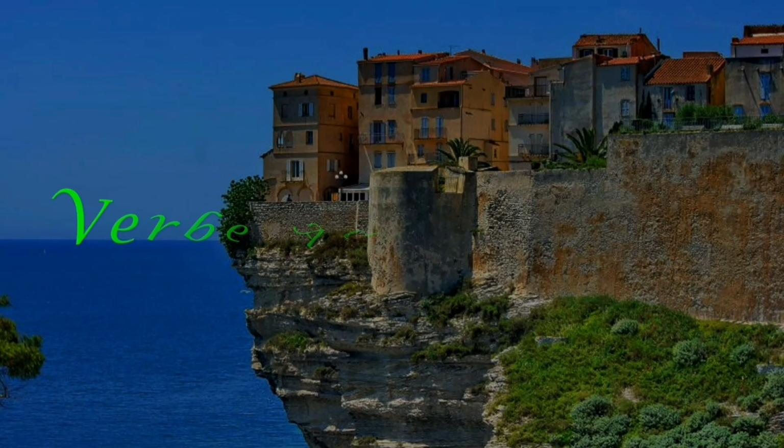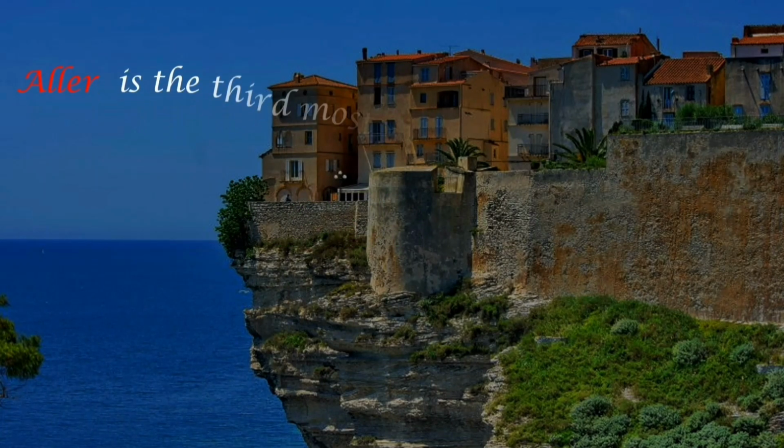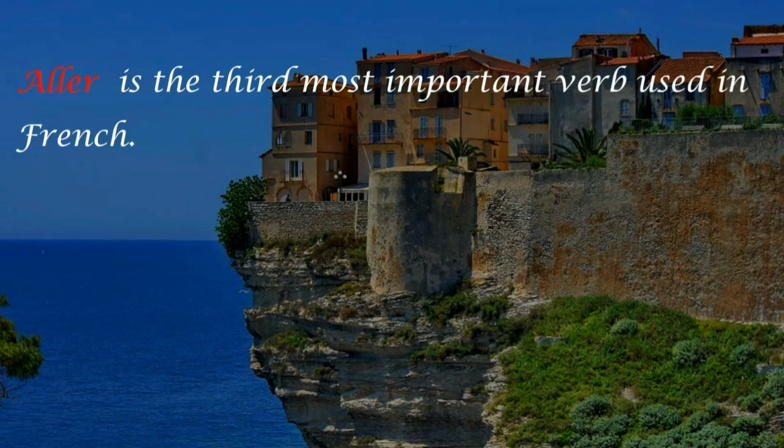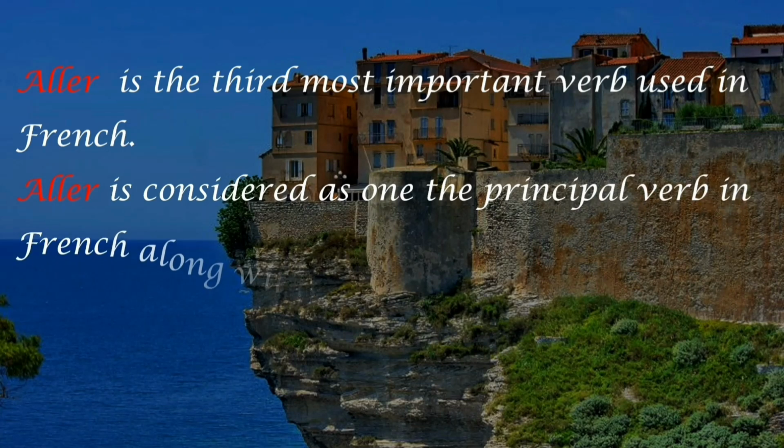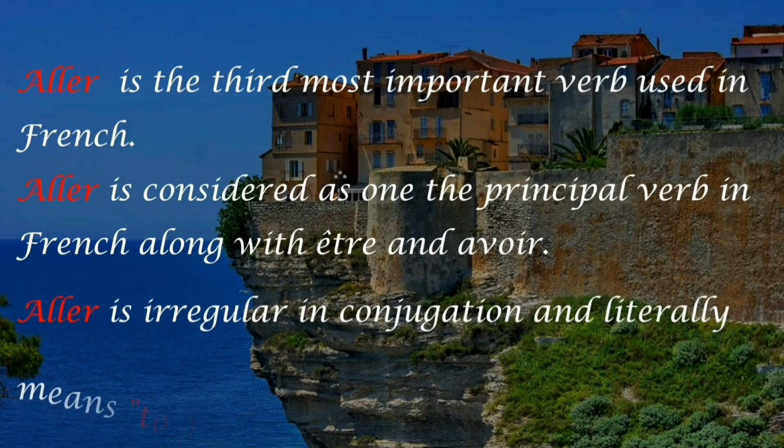Aller verb in French means, in English, to go. In French it is aller and in English it means to go. Aller is the third most important verb used in French. Aller is considered one of the principal verbs in French along with the verbs être and avoir. Aller is irregular in conjugation. So this is what you have to understand about the verb aller. It is the third most important verb. It's a principal verb and it is also an irregular verb.